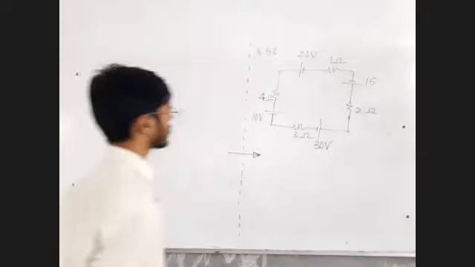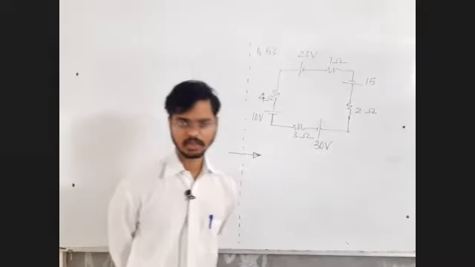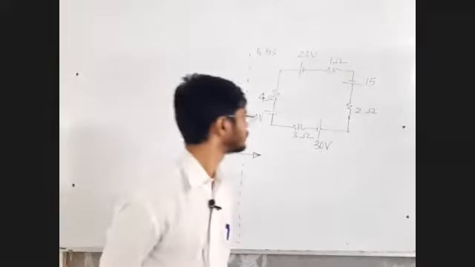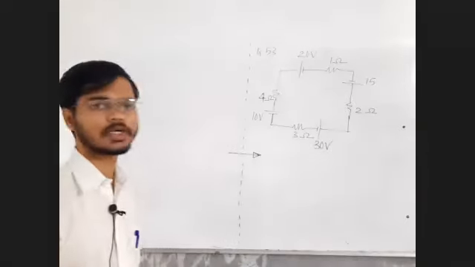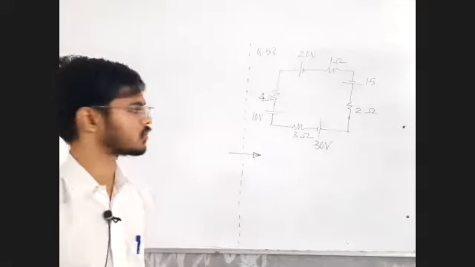Current in the circuit. Assume the direction that you want to assume, either clockwise or anti-clockwise. Use Kirchhoff's voltage law, loop theorem. In the direction of current, voltage is negative, and inside cell negative to positive, EMF is positive.